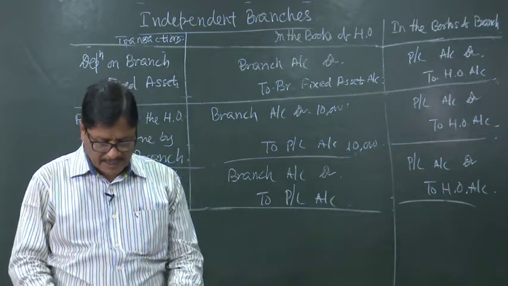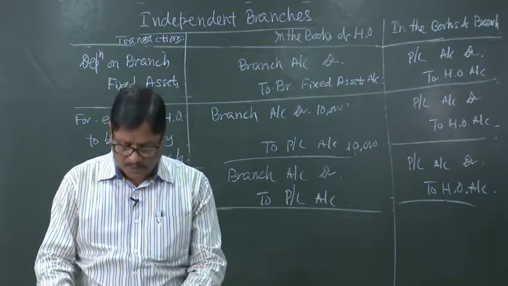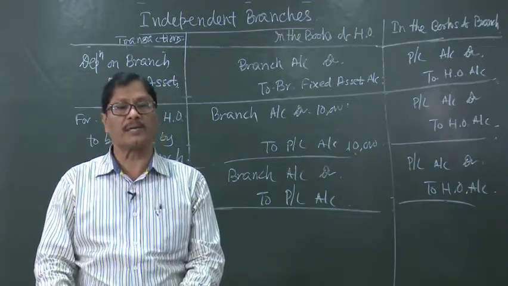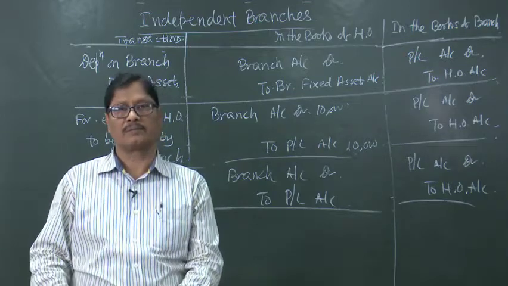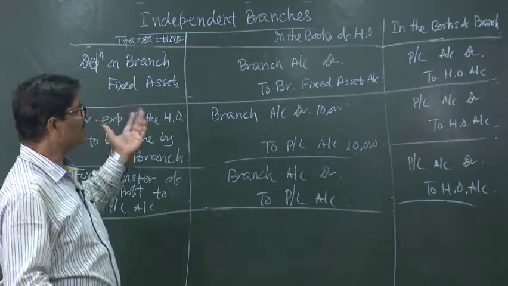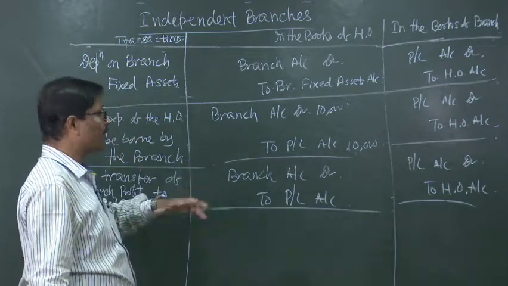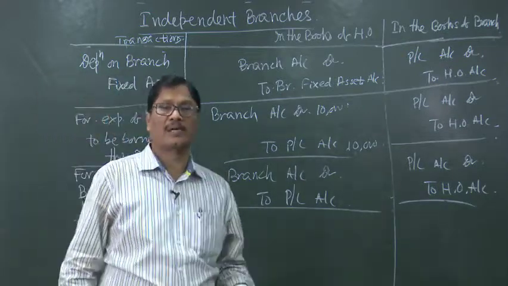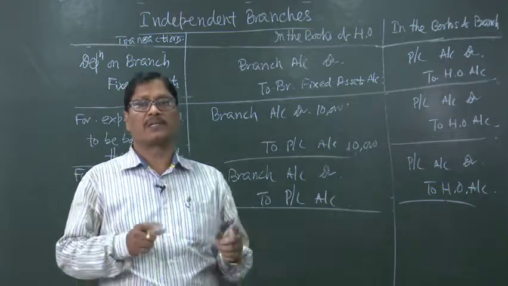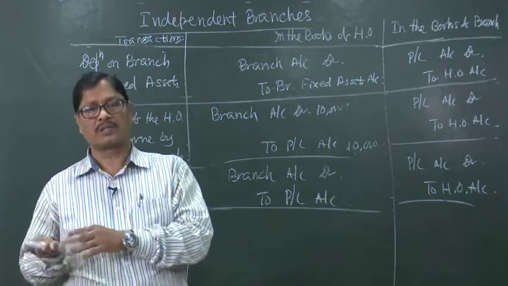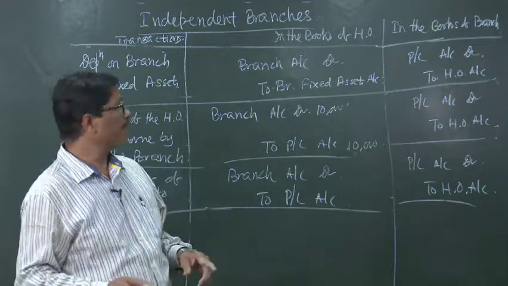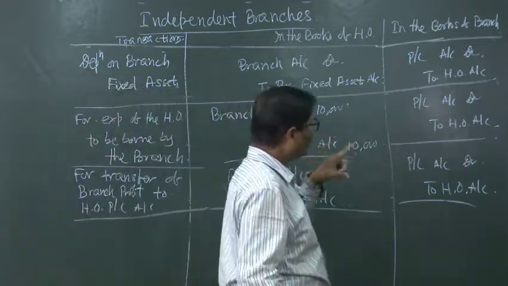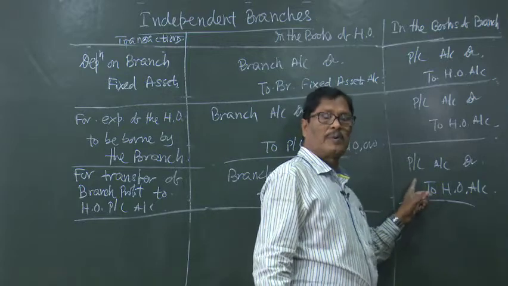At this stage, head office account in the branch books and branch account in the books of the head office will show equal balances, because we have already done the reconciliation, the adjusting entries, this profit entry, everything has already been passed. So, now in the books of the head office, if the branch account shows some debit balance, say 57,000 debit balance, then the head office account should also show 57,000.